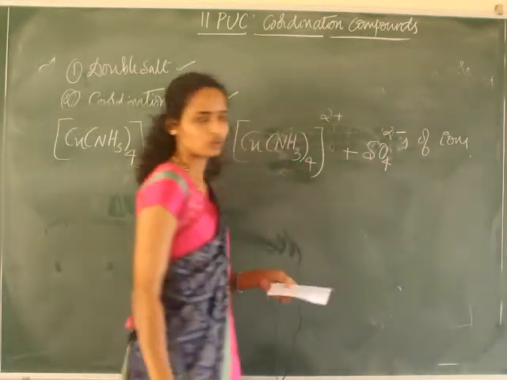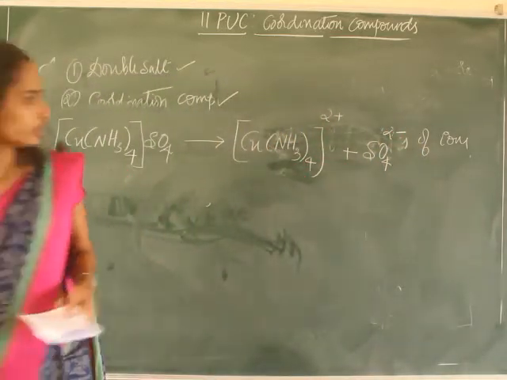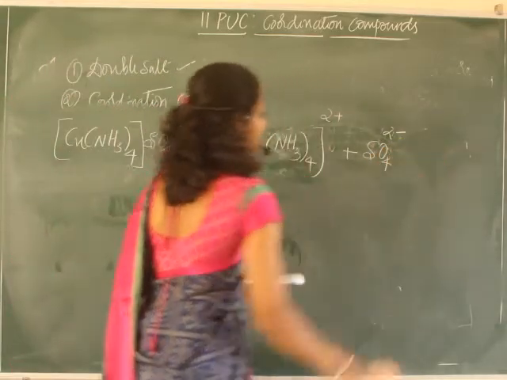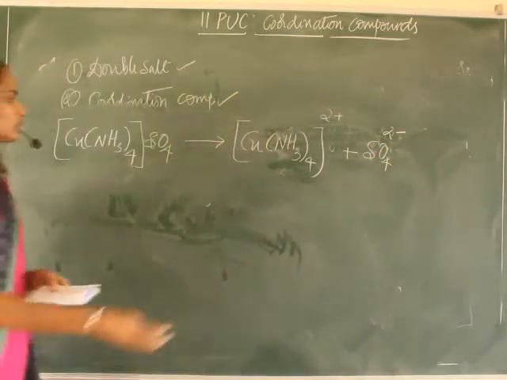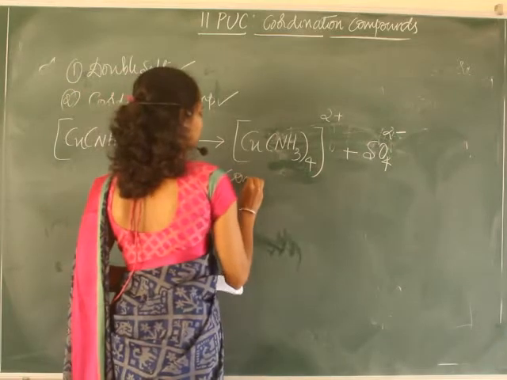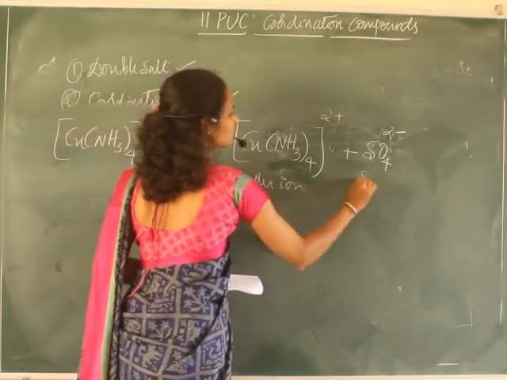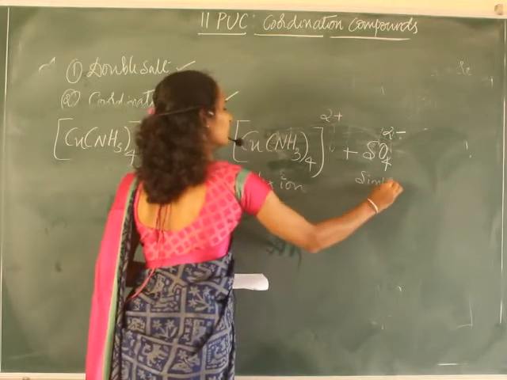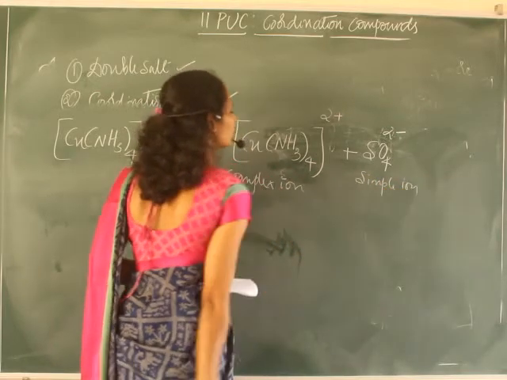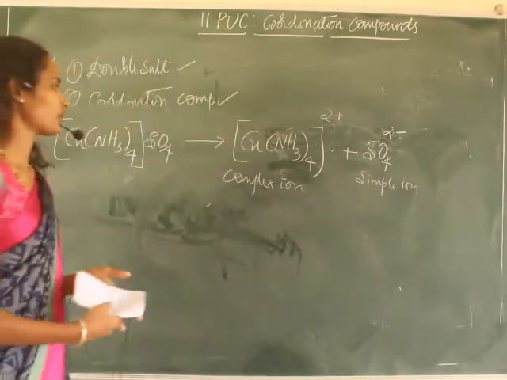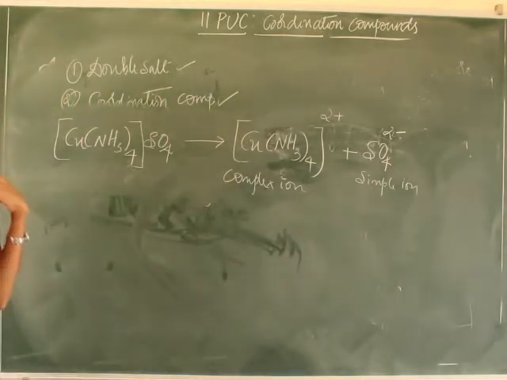One is called the complex ion and the other one is called the simple ion. There are two types, complex ion and simple ion.